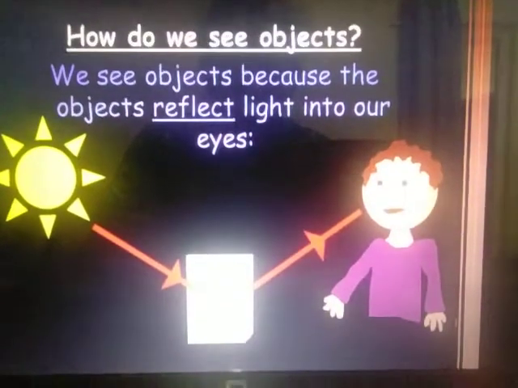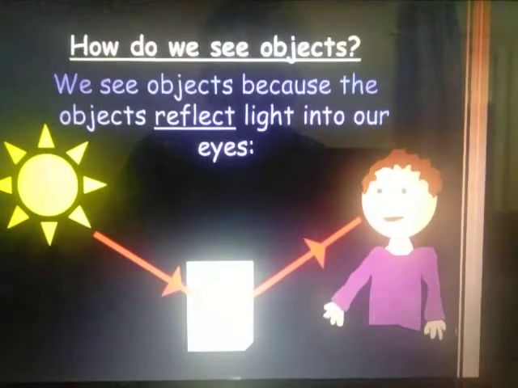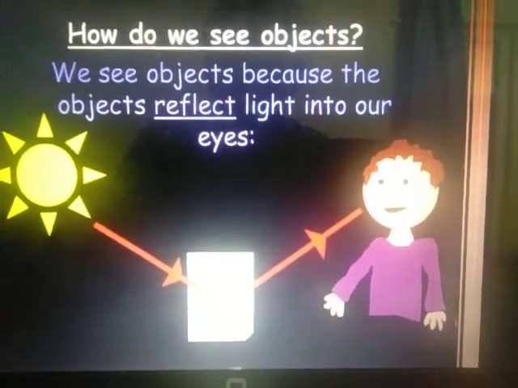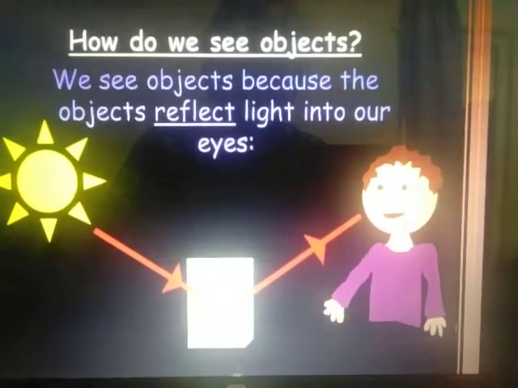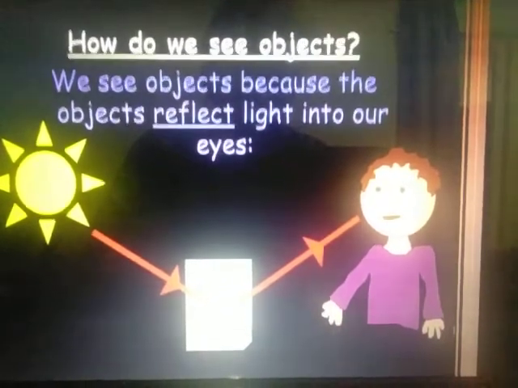Now how do we see objects? We see objects because the objects reflect light into our eyes. You can see in this picture how the sunlight falls on an object, and this object reflects the light which is trapped by our eyes, and we can see the object.